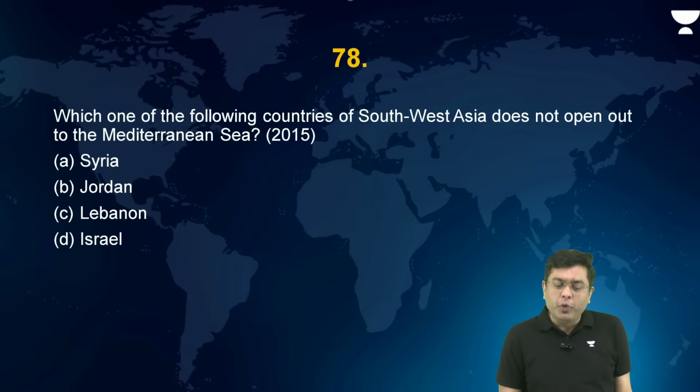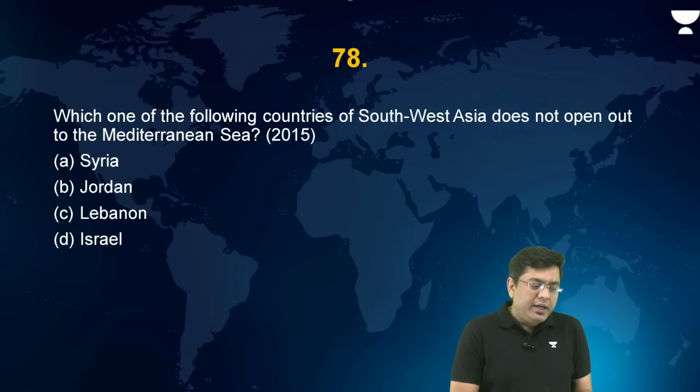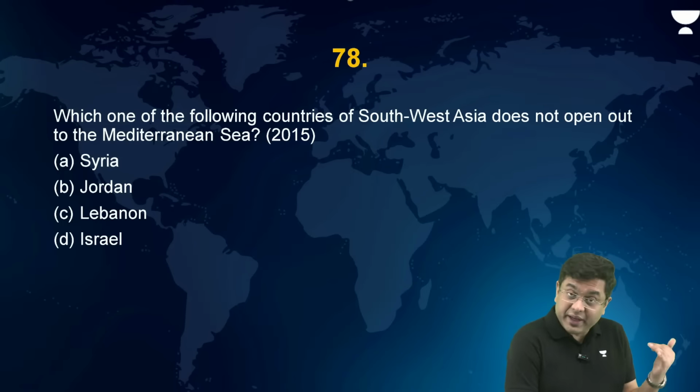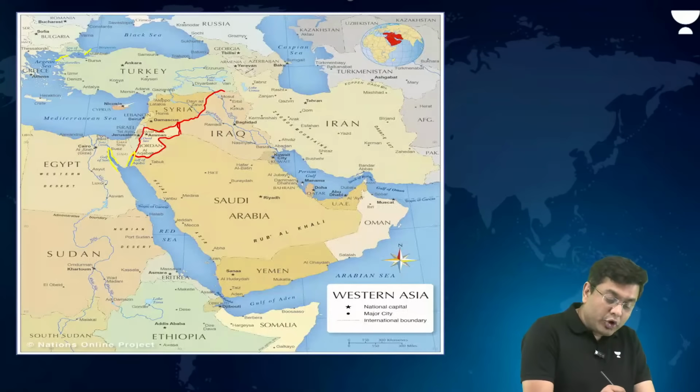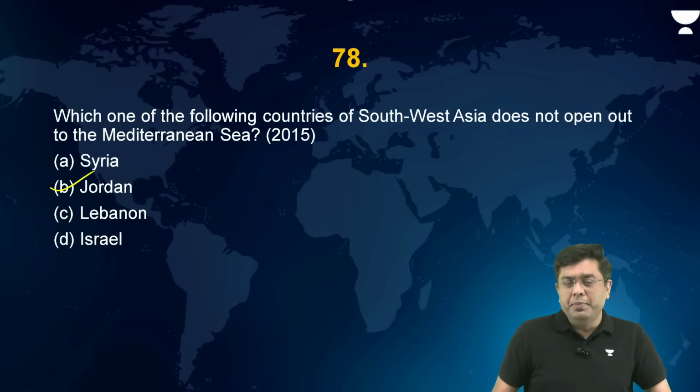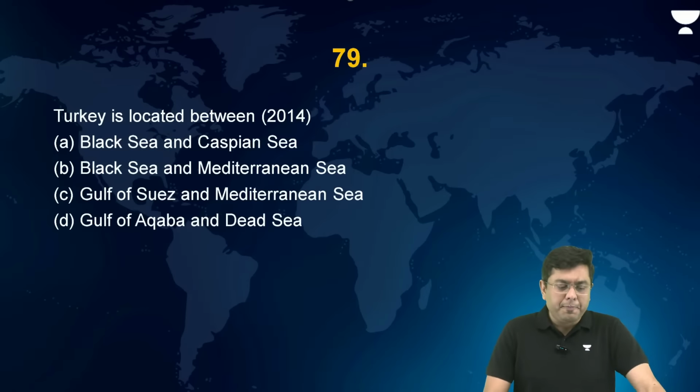Which of the following countries of Southwest Asia does not open out into the Mediterranean Sea? So you have Syria, Jordan, Lebanon, and Israel. We have just covered it. Jordan does not share its border with the Mediterranean. So Jordan does not open into the Mediterranean.